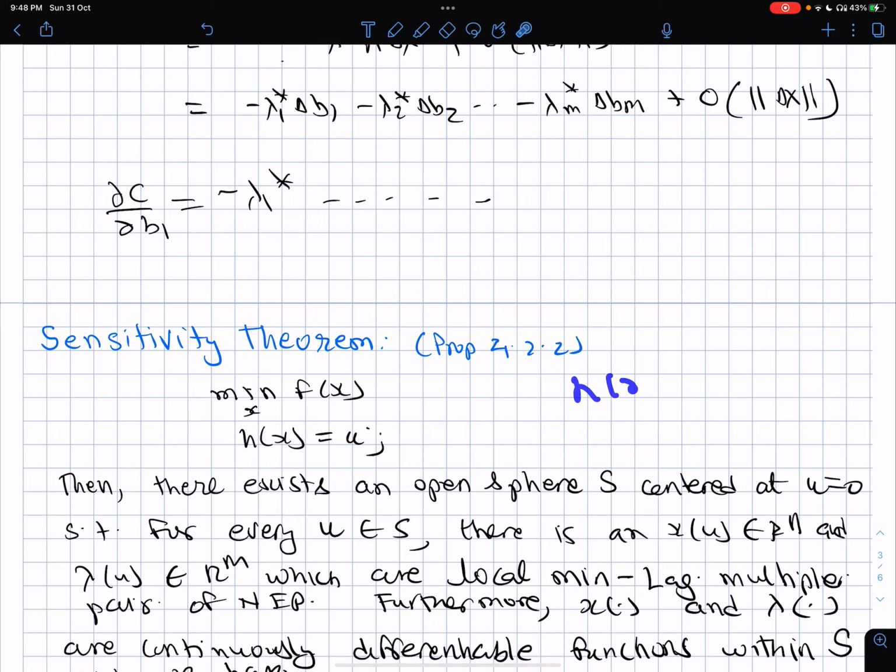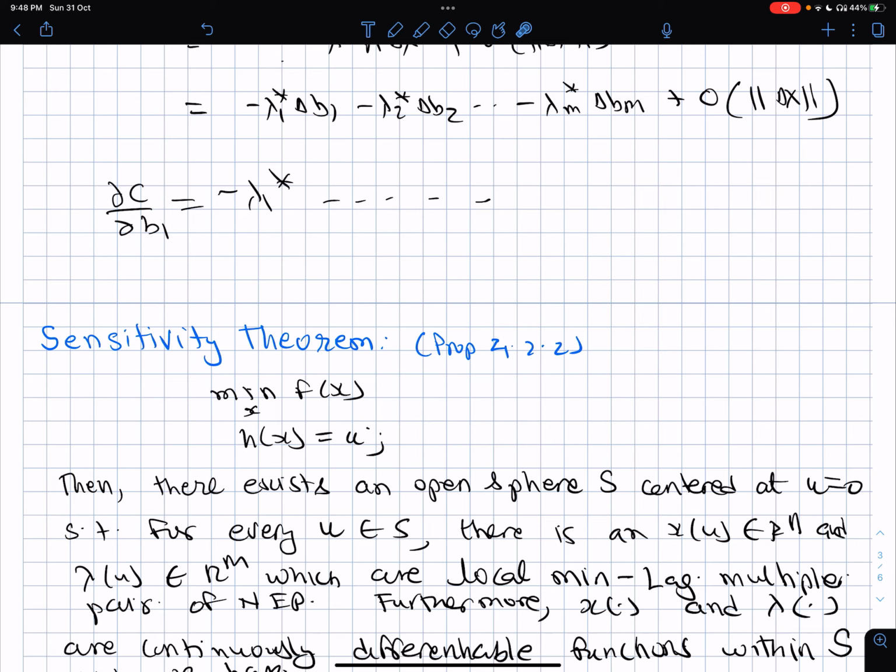So we are looking at the problems which are characterized by the parameter u. And because of that, if you perturb this by u, the optimal will become x of u, and the Lagrangian multiplier should also change. So the new Lagrangian multipliers will be given by lambda of u.